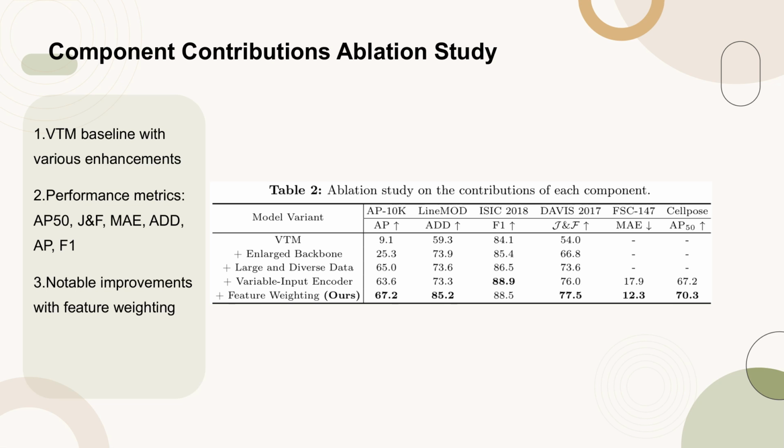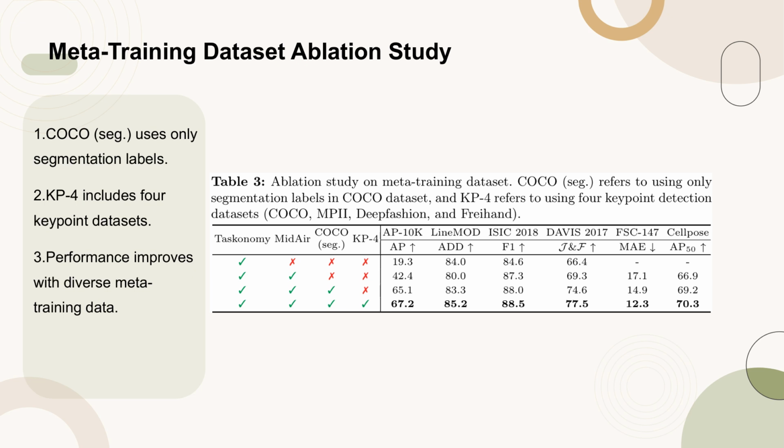Notably, the addition of feature weighting shows significant improvements, especially in tasks where the structure and semantics of labels differ from meta-training tasks. Table 3 presents an ablation study on the meta-training dataset, focusing on the impact of increasing the scale and diversity of the training data.